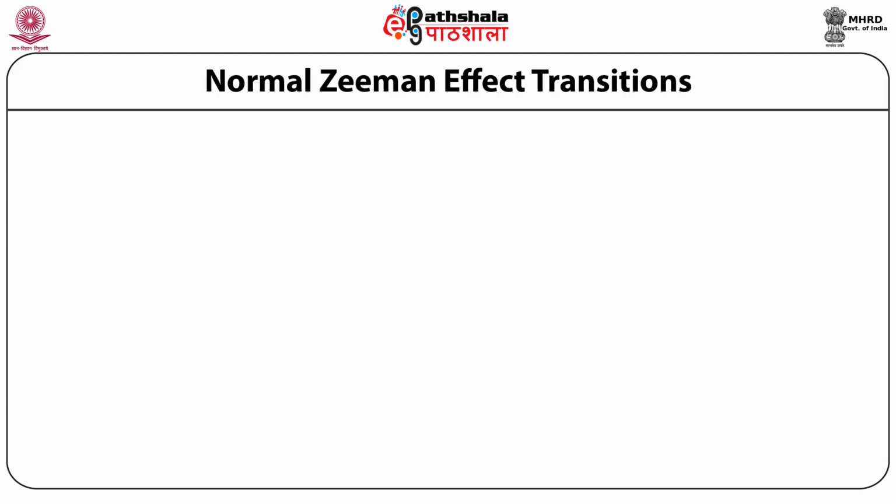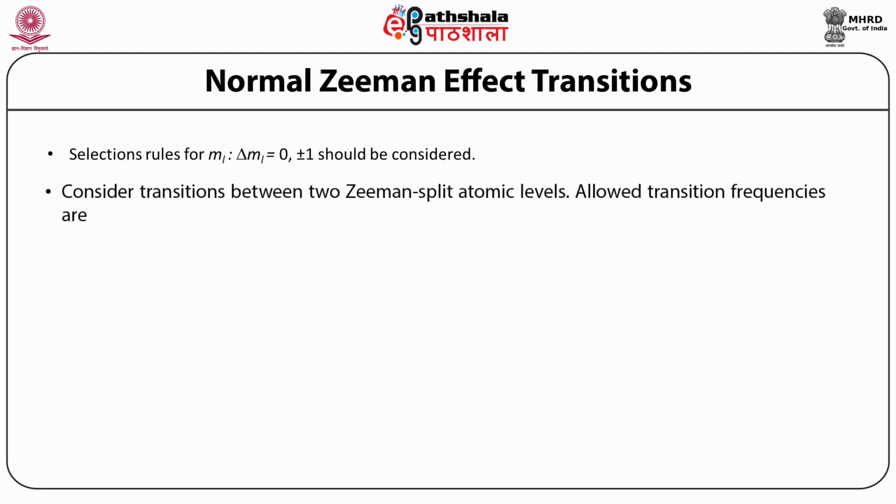The effect of the magnetic field on the spectral lines can be worked out from the splitting of the levels, provided the selection rule for the magnetic quantum number is considered. That is, delta m_L is equal to 0 or plus or minus 1. Consider the transitions between two Zeeman split atomic levels as shown in this figure.